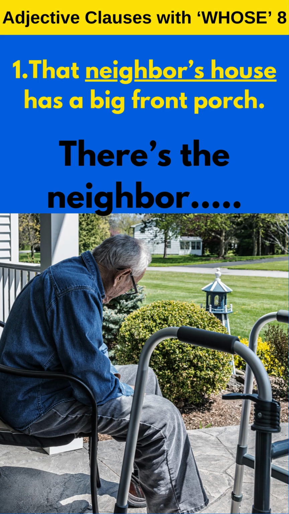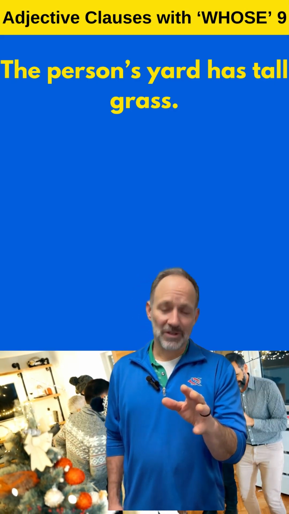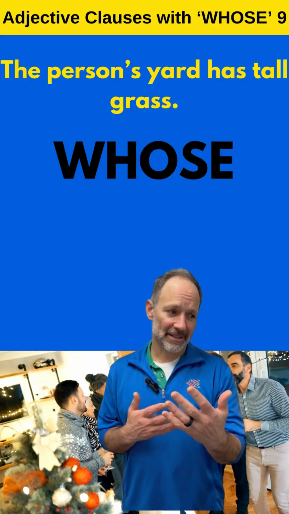So we'll have there's the neighbor whose house has a big front porch. We use whose house and not who his house for possessive adjective clauses. Whose house?